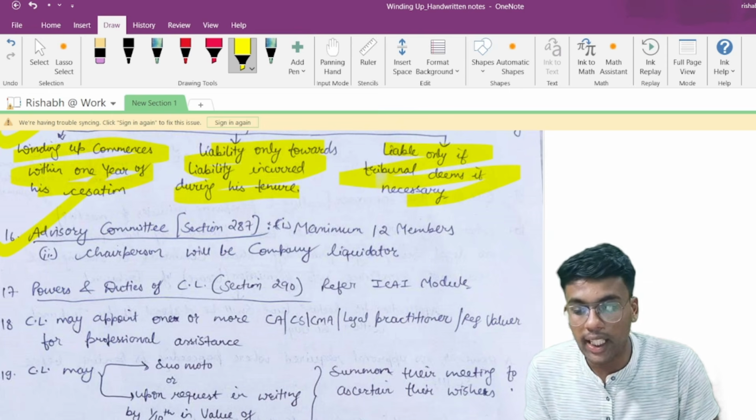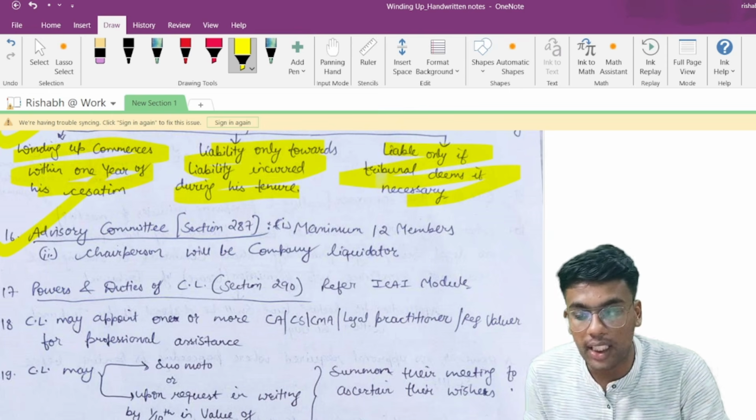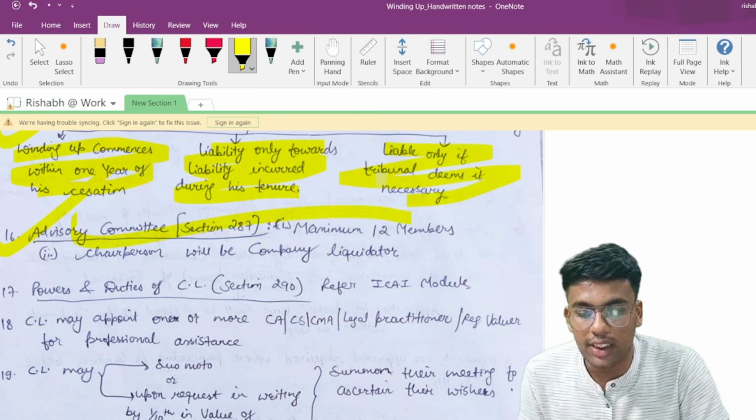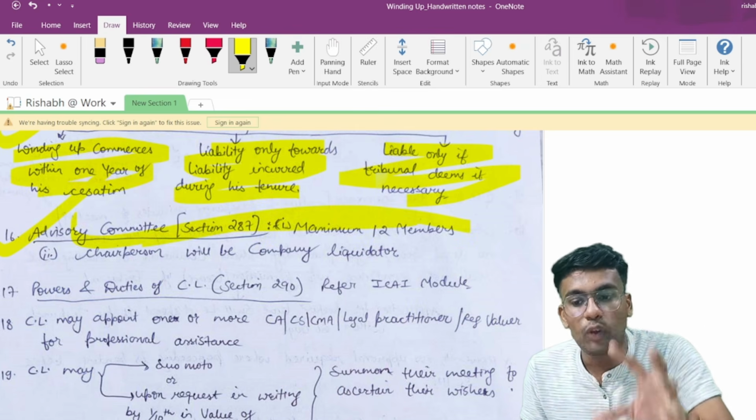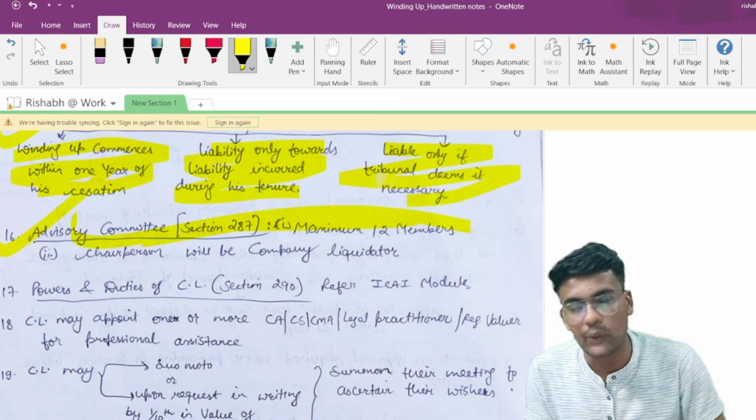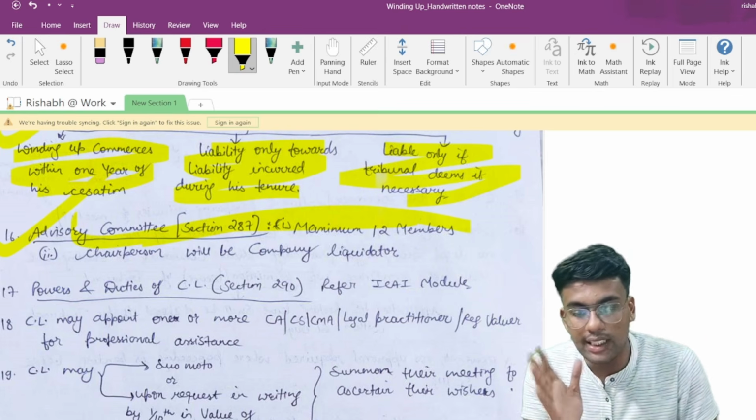A maximum of 12 members would be there, and the chairperson of the committee would be the company liquidator. These provisions are completely focused from the perspective of MCQs. So from an MCQ perspective, these are very helpful.